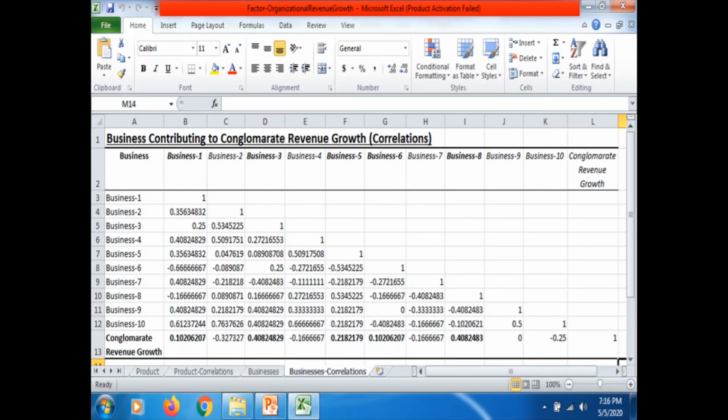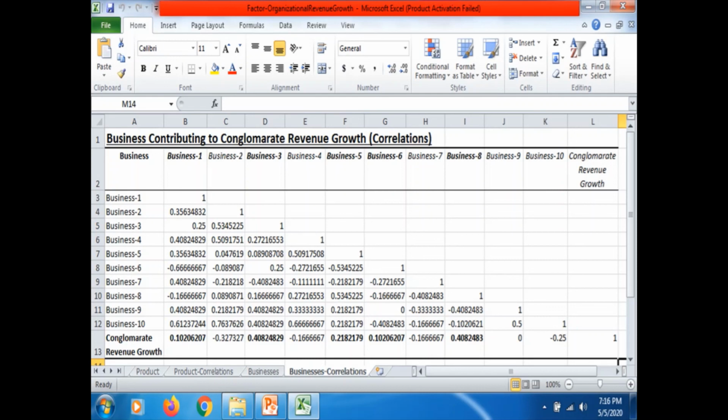See, in total how many businesses have we got positive correlation? Business 1, business 3, business 5, business 6, and business 8, right? These are contributing to the conglomerate revenue growth, right? Every year, right? Increase in these businesses is resulting in increase in the conglomerate revenue growth, right? So based on the correlation coefficient value, you can also rank order. Means that the correlation coefficient value indicates the intensity of the relationship, the strength of the relationship, right?